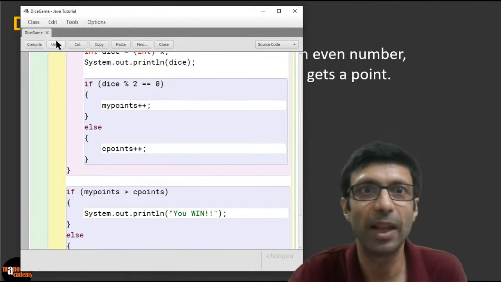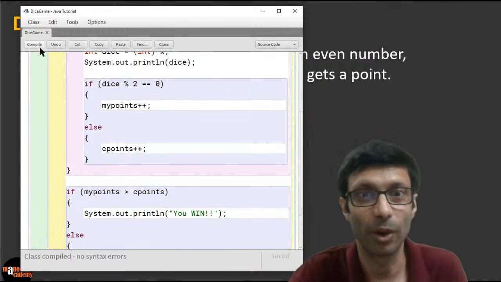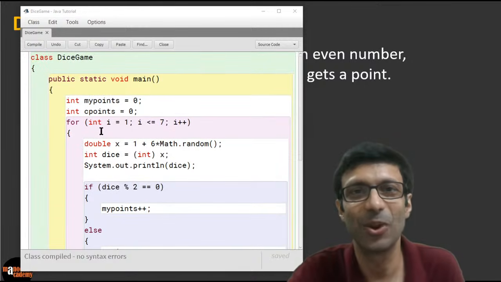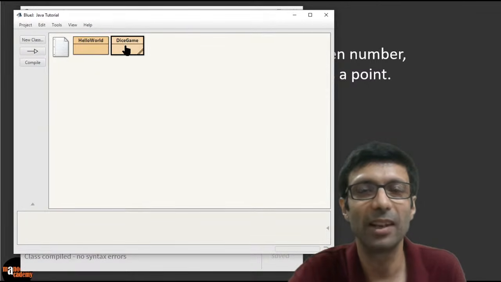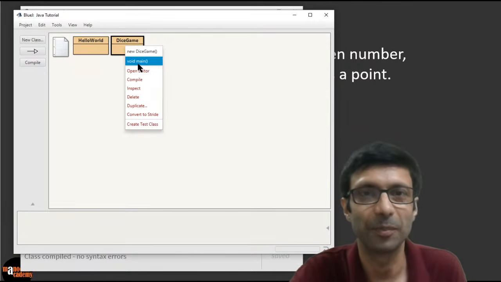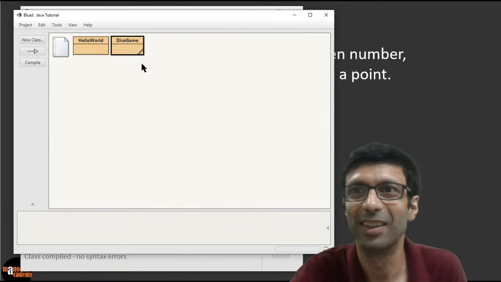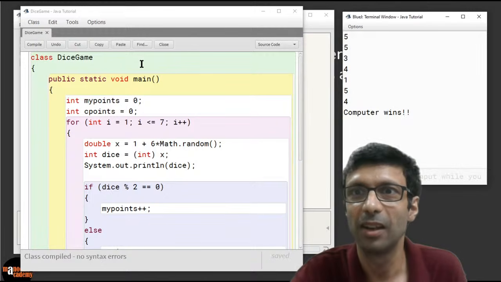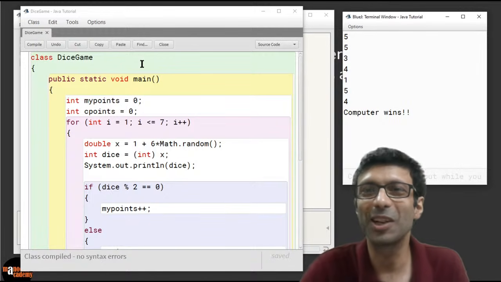So let's go ahead and compile this. Okay, great. The class is compiled without any errors. Hopefully it runs, so let's go ahead and check it out, guys. So I'm going to right click here and then click on main to run this. And let's see who's going to win. Okay, and let's pull up the screen here. So I'm going to pull up the game here and oh, the computer wins.